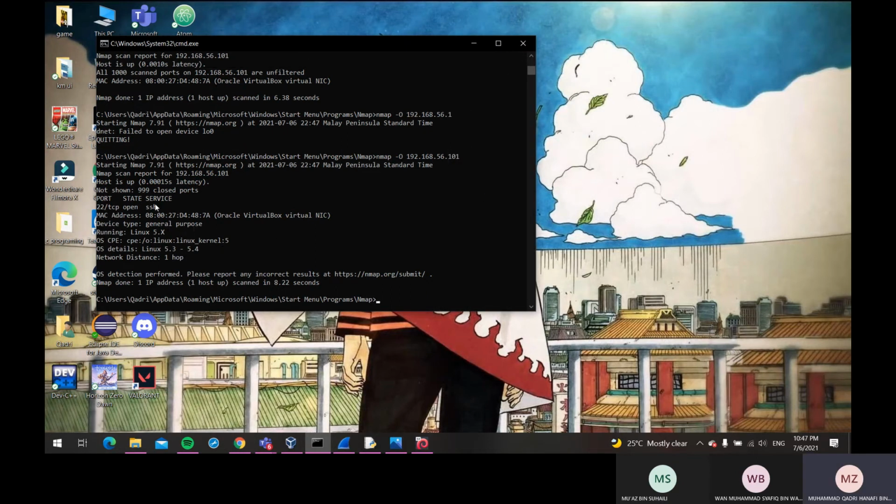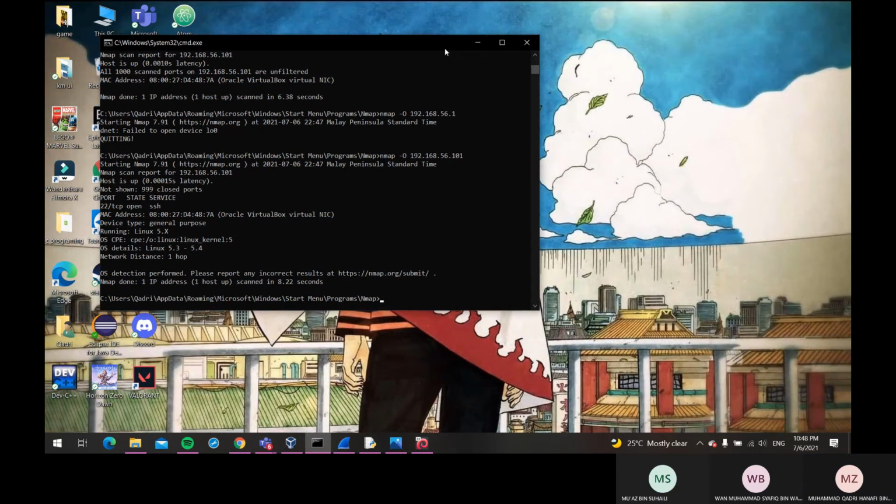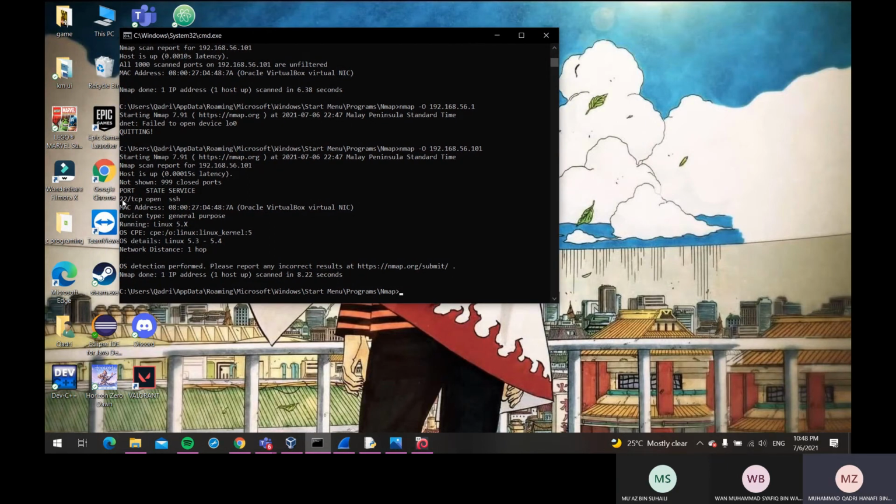As you can see here, it says that one port is open. It is port 22. And it also gives us information about the running Linux version 5.x on our Parrot OS. So this means that we can run a scan on port 22 because it's the only port that's open.